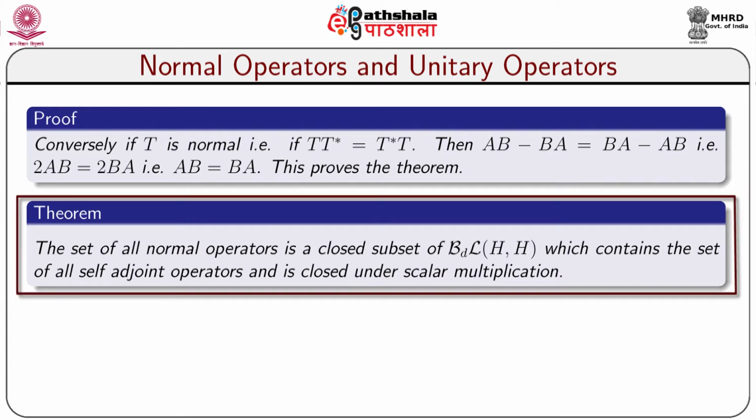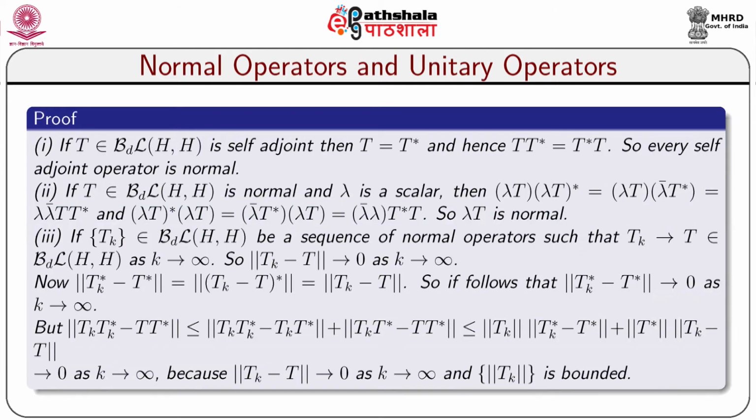The set of all normal operators is a closed subset of B(H, H), which contains the set of all self-adjoint operators and is closed under scalar multiplication. If T belonging to B(H, H) is self-adjoint, then T equals T*, and hence TT* equals T*T. So, every self-adjoint operator is normal.